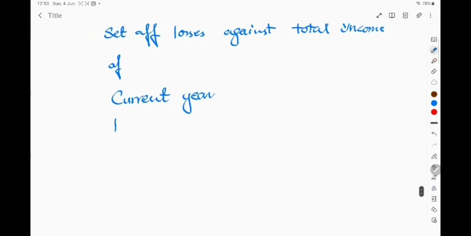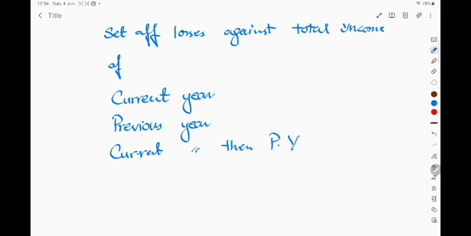Second option, previous year. Third option, first to set off loss against the current year and then set off loss against the previous year's total income, right? And the fourth option is first to set off loss against total income of the previous year and then total income of the current year. These are the four options available to Norma.